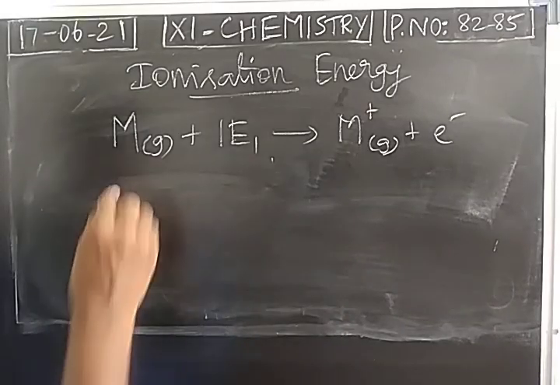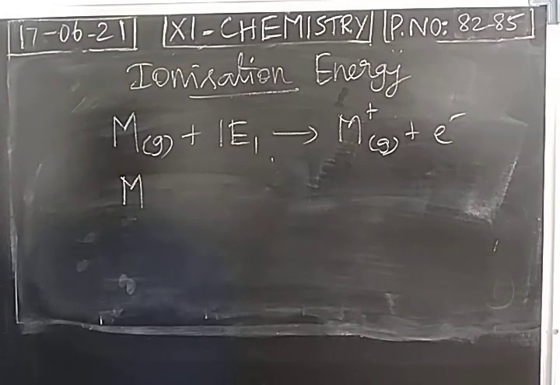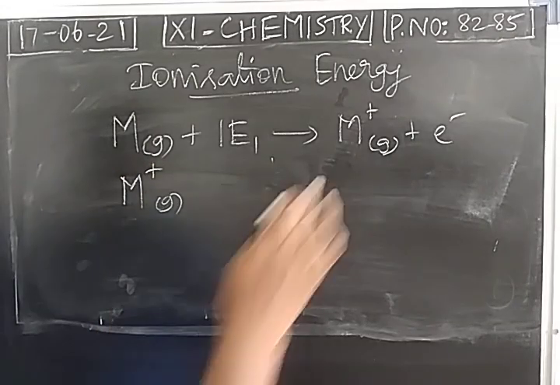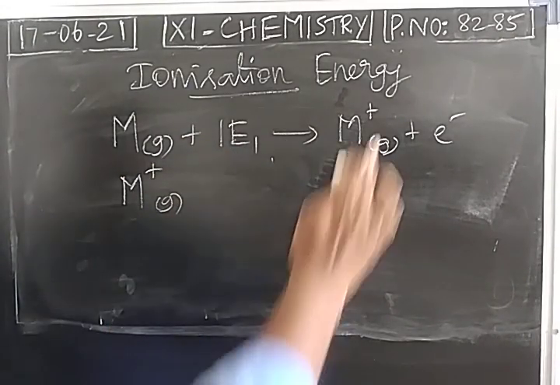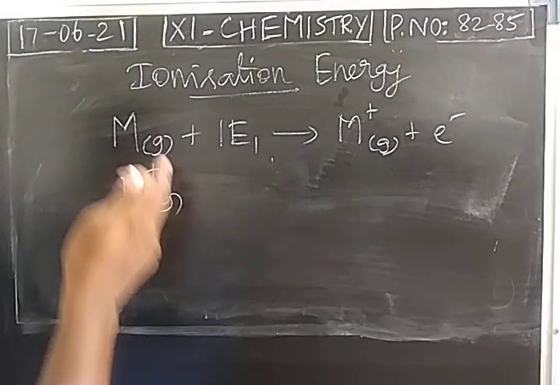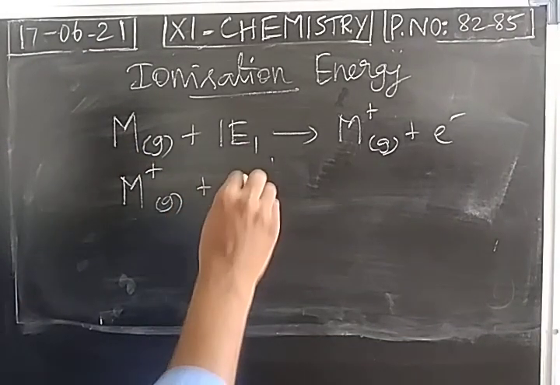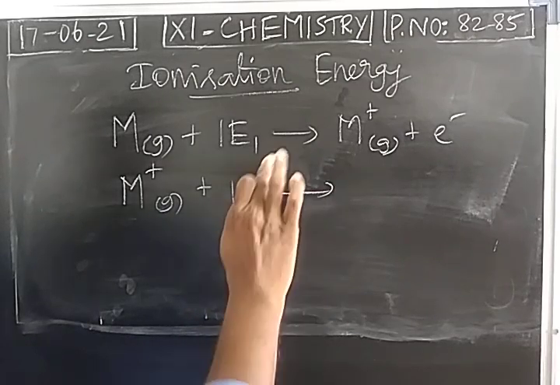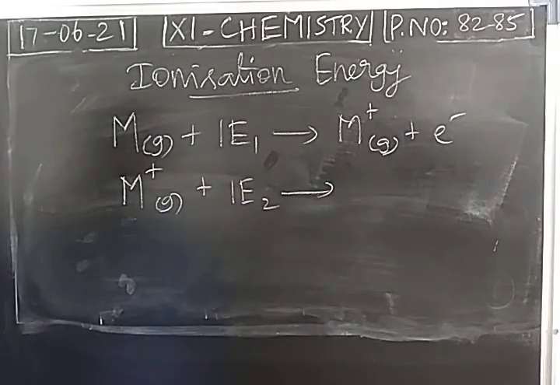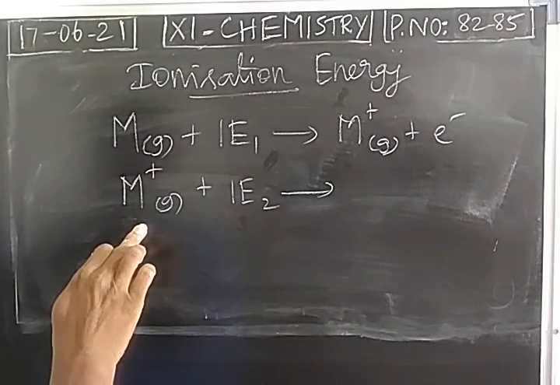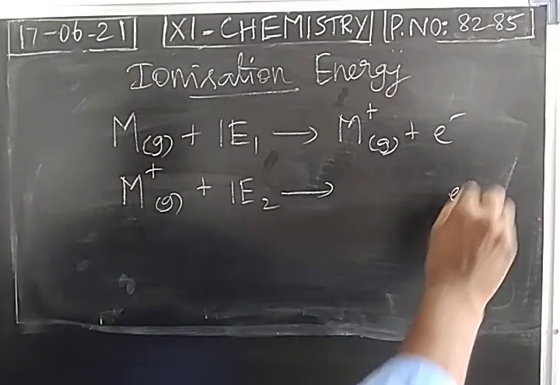Then first electron is removed from the univalent cation. What is the valency? 1 plus. From the monovalent or univalent cation, I am going to remove one more valence electron. For that, I am providing the energy. So again, energy is supplied for a monovalent cation to remove one more electron.